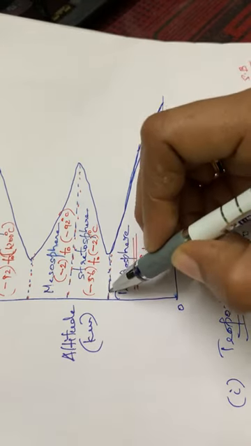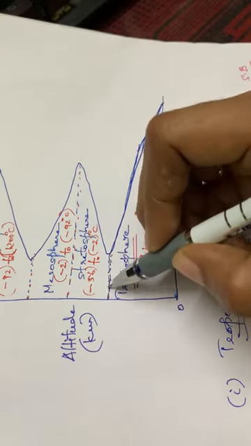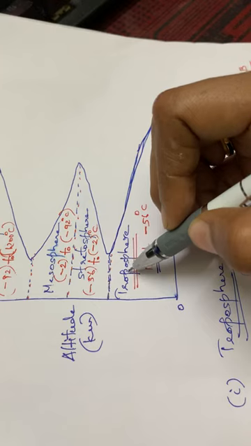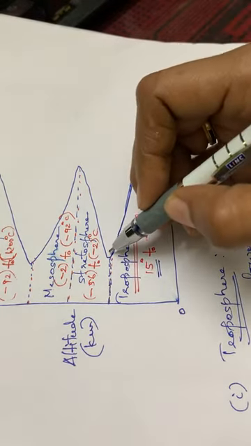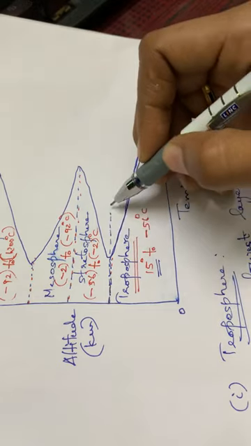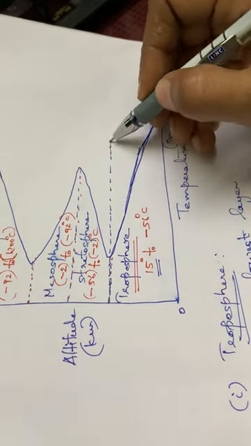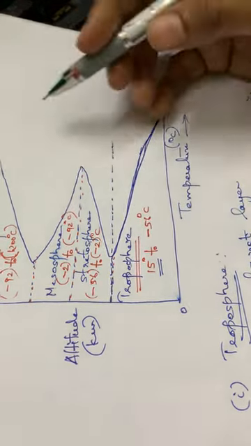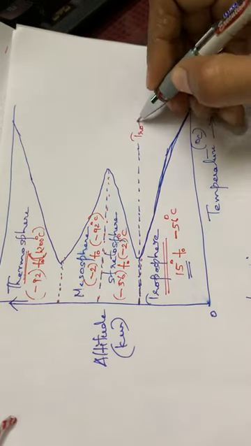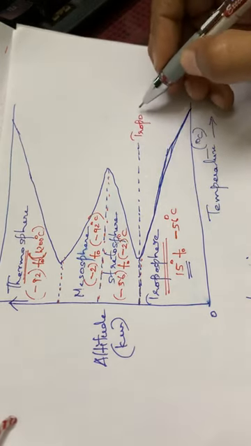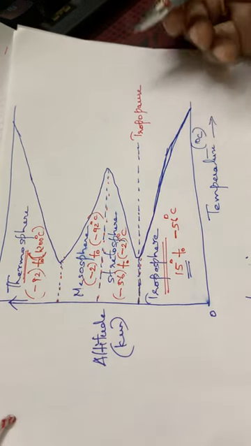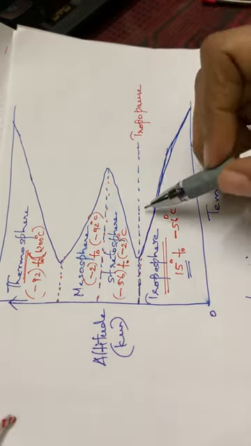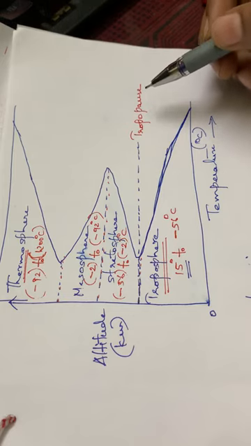So this portion is a transition phase between the troposphere and the stratosphere, and we can call this region the tropopause. This is the coldest part of the troposphere, and that region is called the tropopause.